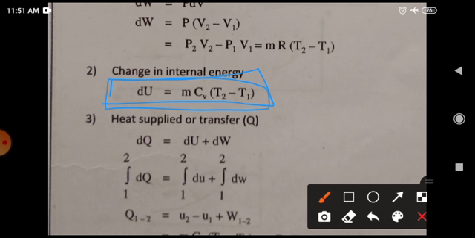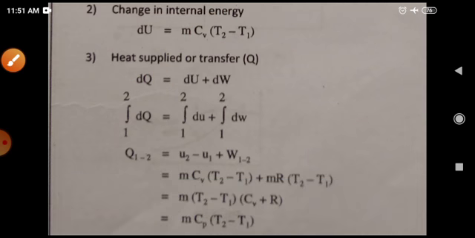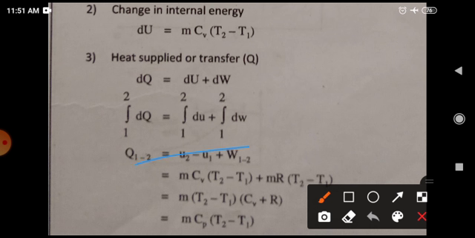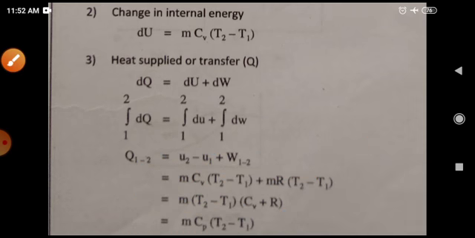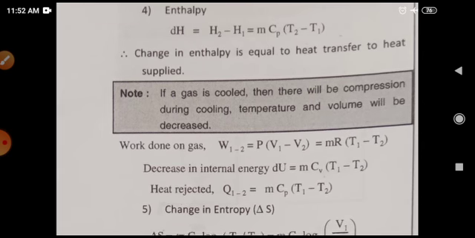Now heat supplied is equal to the sum of these two equations; you have to add them, because the total heat supplied is utilized for internal energy and for doing some work. Therefore, after adding both equations you will get this value. mcp(t2 - t1) is the heat supplied, which is utilized for increasing internal energy and doing some work.